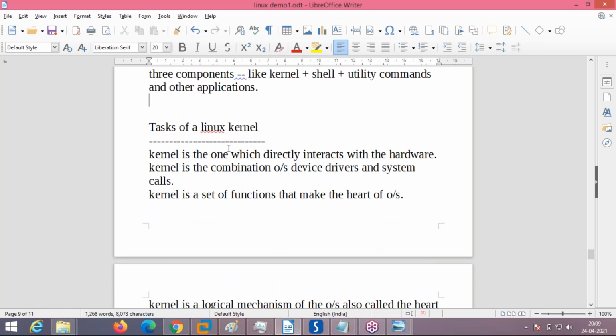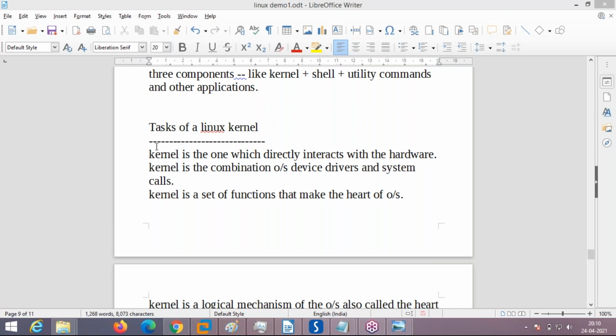Okay. Now we will see the Linux kernel tasks. It doesn't mean that the kernel is only for Linux. Every operating system has its own kernel. The Windows operating system has its own kernel. Unix also has a kernel. Linux has a kernel. Apart from that, Mac OS and other operating systems also have a kernel. The kernel is the core of the operating system. It is the thing which directly communicates with the hardware using system calls and low-level functions.